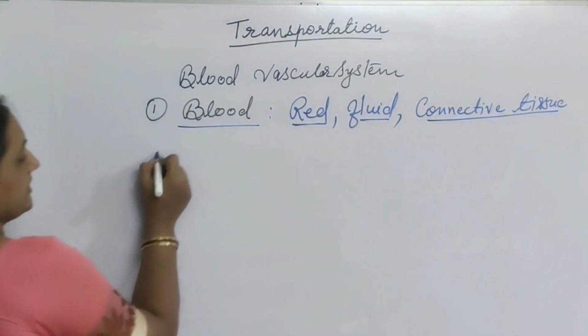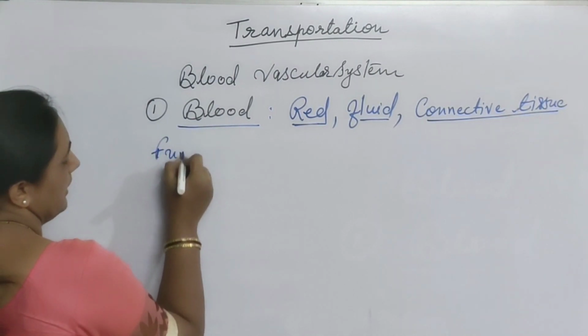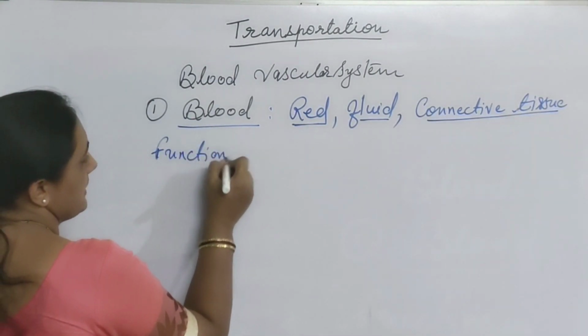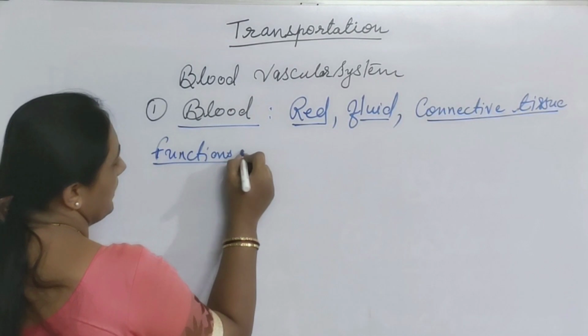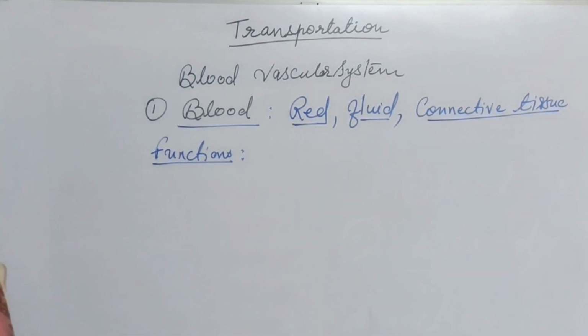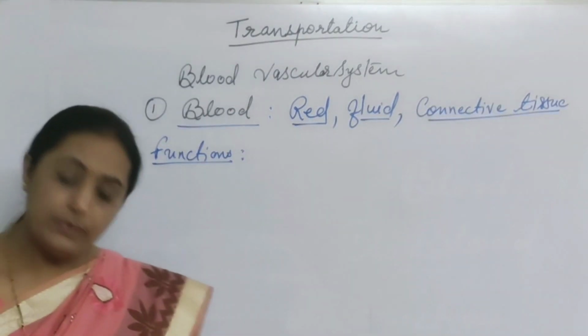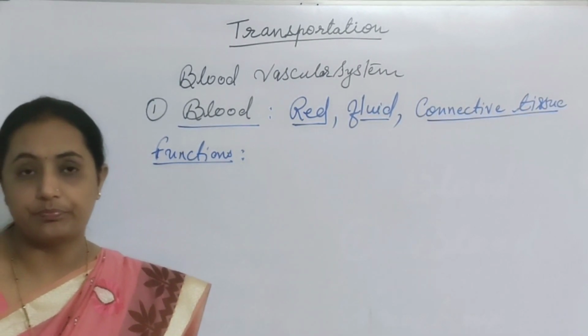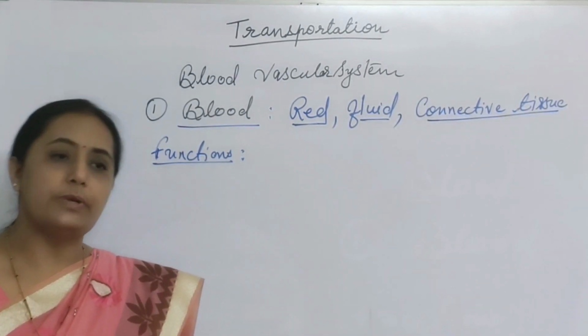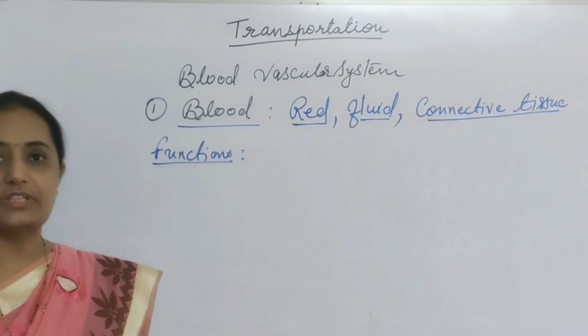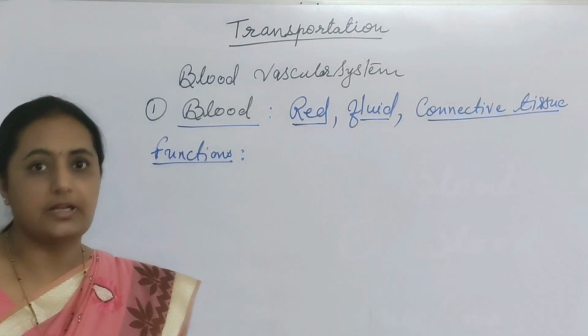Now let's see the functions of blood. What are the important functions of blood? The study of blood is called hematology. In a normal human being, nearly 5 to 6 liters of blood is present.